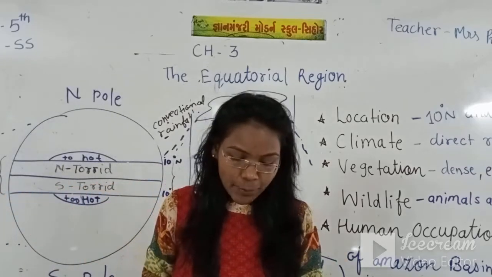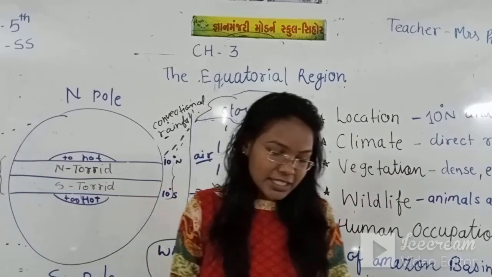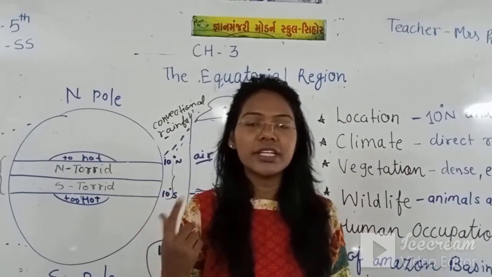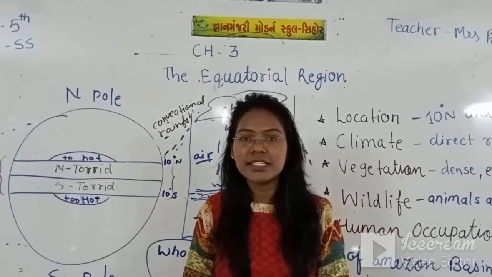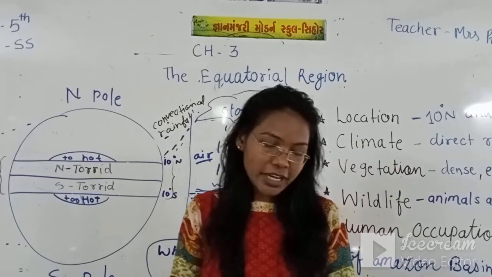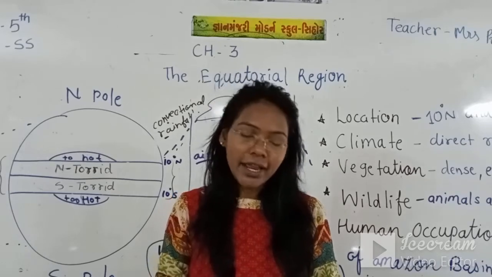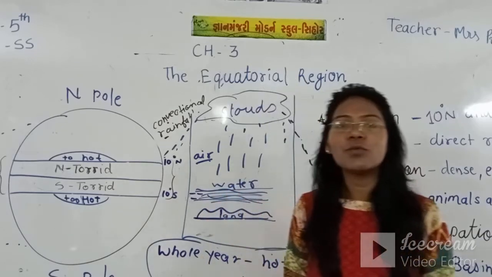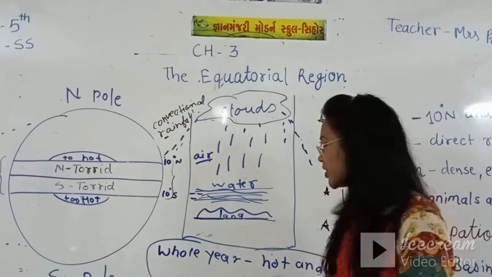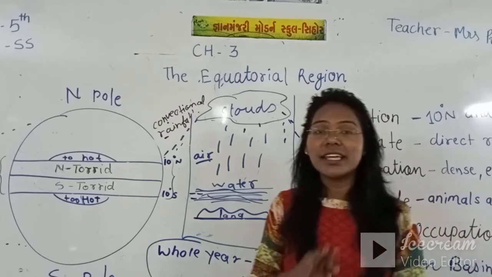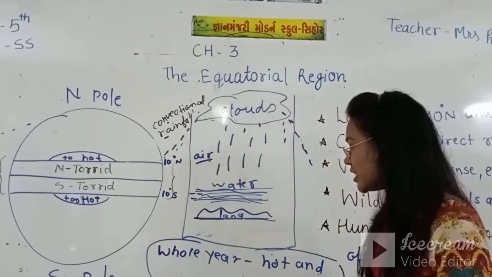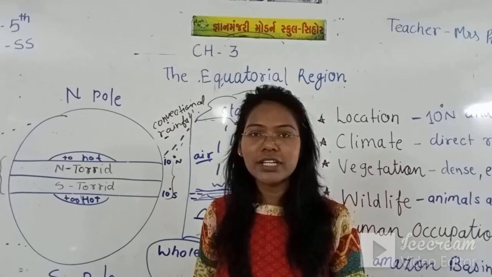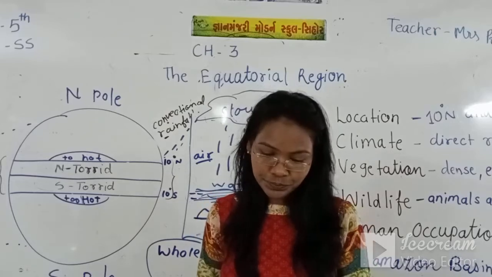Let's see an example. The same hot and humid season prevails throughout the year. That means the whole year the same season only you can see at the equatorial region. And which season is that? Hot and humid. The temperatures are uniform. The temperature is always equal, always the same. The temperature is uniform, and it is like that, hot and humid. So the temperature of the equatorial region is uniform.